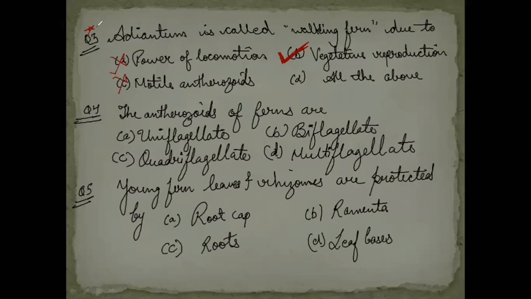Next, question number 4: the antherozoids of ferns are... Ferns means normal pteridophytes, and I gave you biflagellate as only one example, right? So in general, multiflagellated sperms are there. Antherozoids, male sperms, are multiflagellated in case of ferns. Then we have the last question, that is young fern leaves and rhizomes are protected by, very simple, we discussed in today's video, direct question, that is Ramenta.